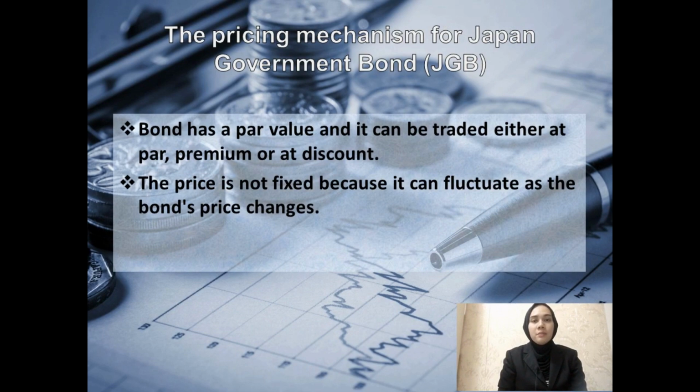Then the pricing mechanism for Japan government bond, the bond has a par value and it can be traded either at par, premium or at discount. After that, the price is not fixed because it can fluctuate as the bond's price changes.